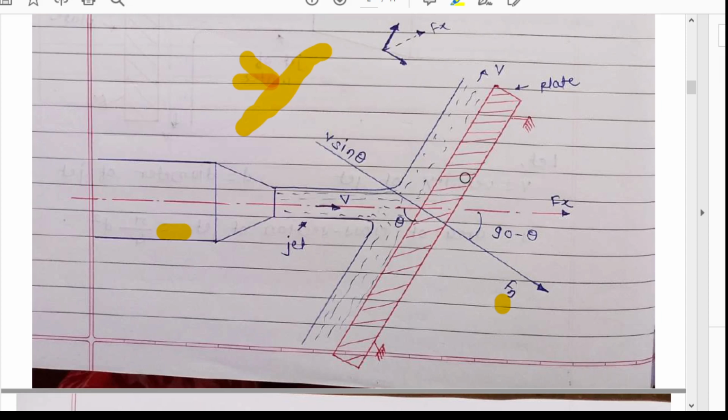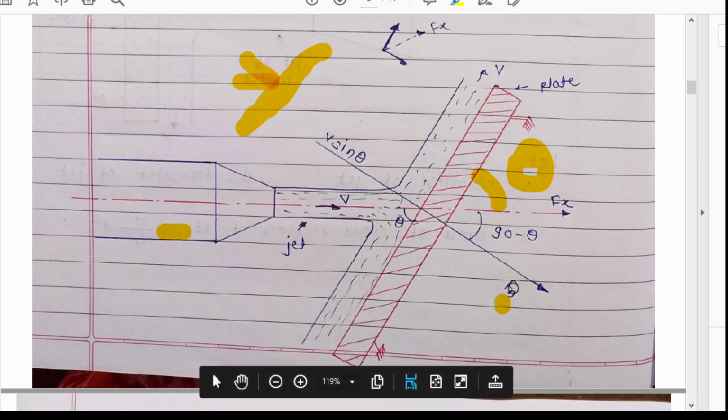This is very simple geometrical calculation, that this theta will be equal to the opposite angle, this theta. So why here I have written 90 minus theta? Because this angle is your theta, so the remaining angle will be 90 minus theta. And why is this 90 only?